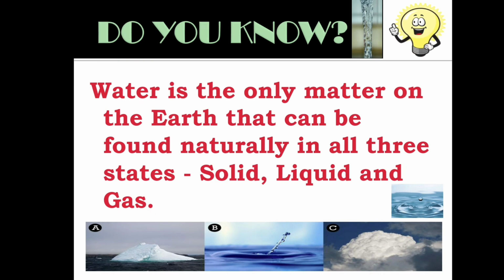Do you know, water is the only matter on the earth that can be found naturally in all three states: solid, liquid, and gas.